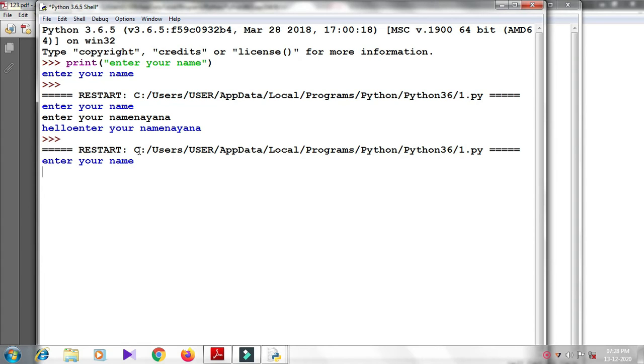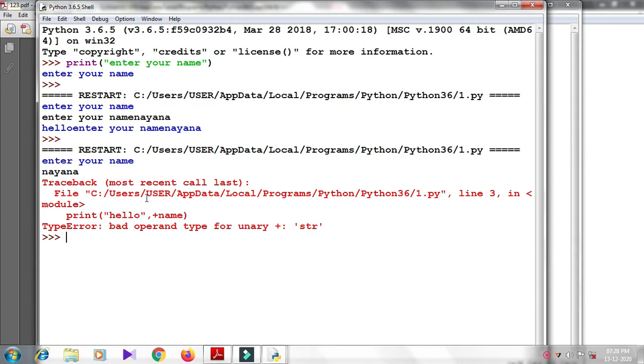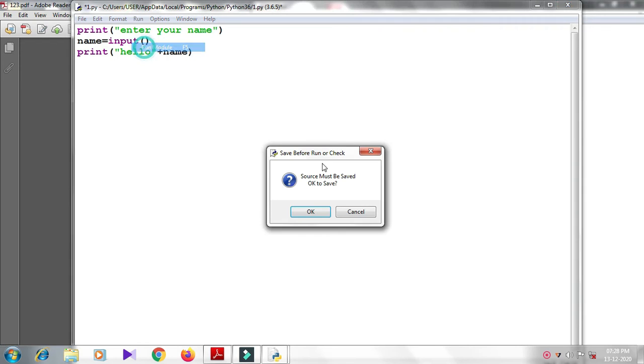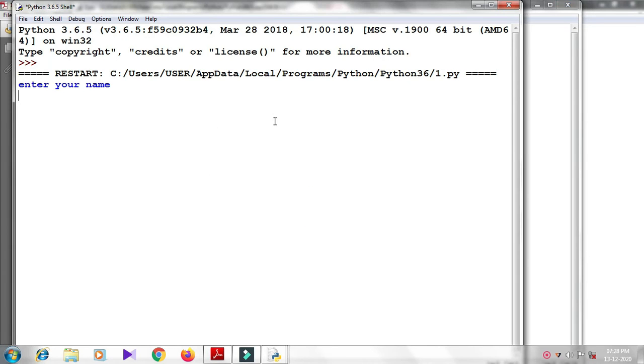Similarly, the output message displayed as hello Nayana is again a string.